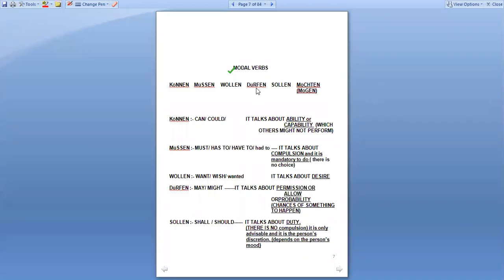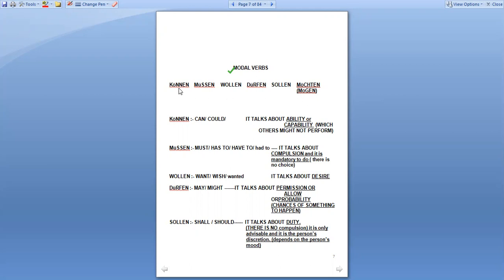Hello everybody, and today we are going to talk about modal verbs. Before we begin, I would like to update you that we have regular verbs in German, we have irregular verbs in German, we have separable verbs in German, and the next type of verb we have is modal verbs, right? In German, we have only six verbs which are known as modal verbs.